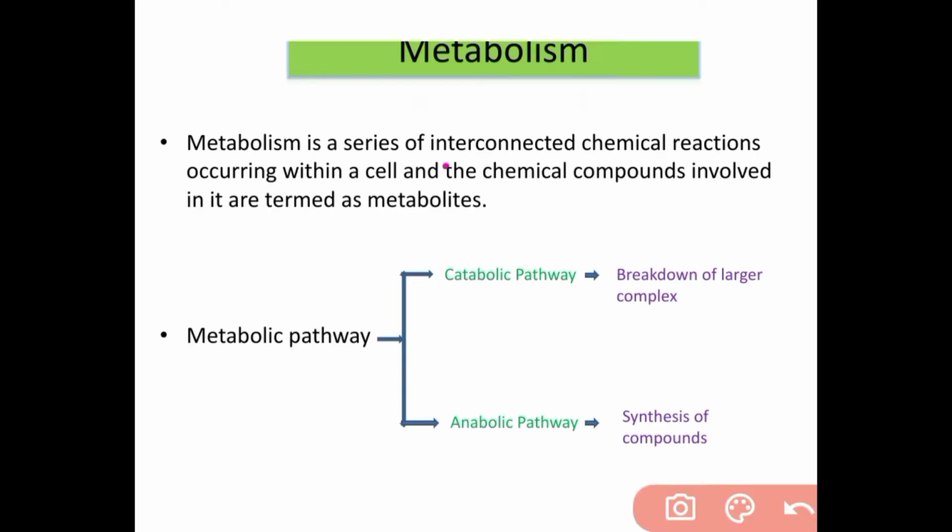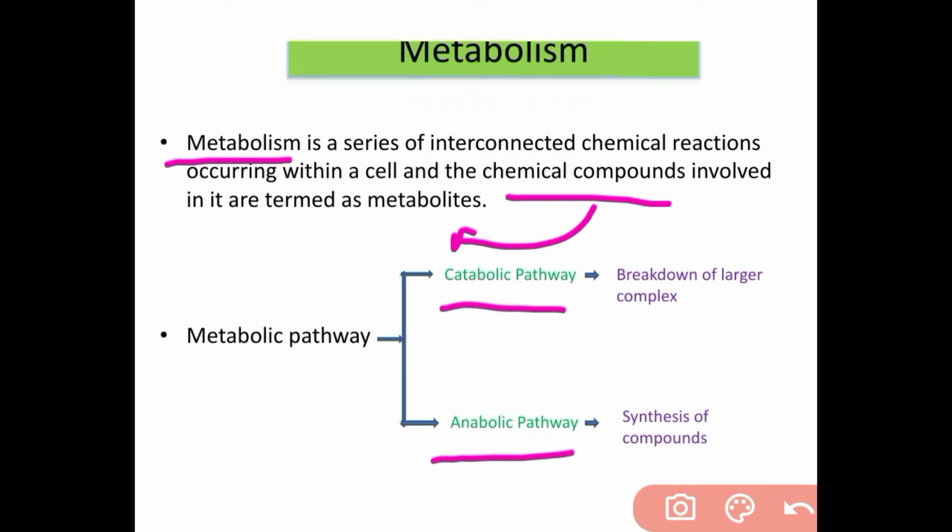Metabolism is a series of interconnected chemical reactions occurring within a cell, and the chemical compounds involved in it are termed metabolites. The whole process is called metabolism. The metabolic pathway is divided into catabolic pathway and anabolic pathway. Catabolic pathway is the breakdown of larger complex compounds, and anabolic pathway is the synthesis of compounds, that means formation of new components.